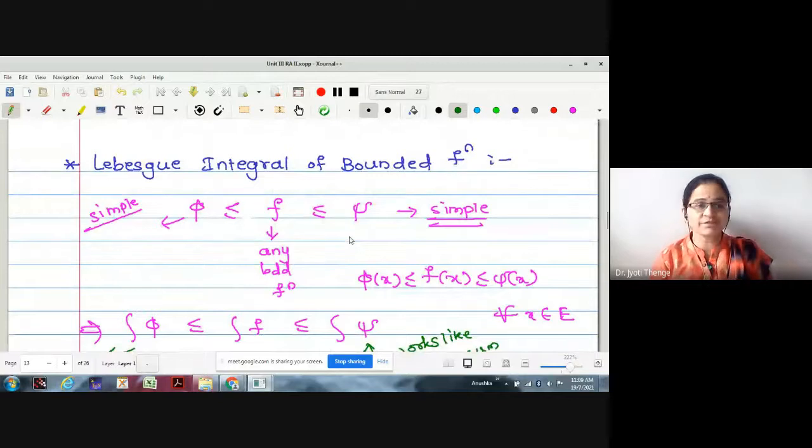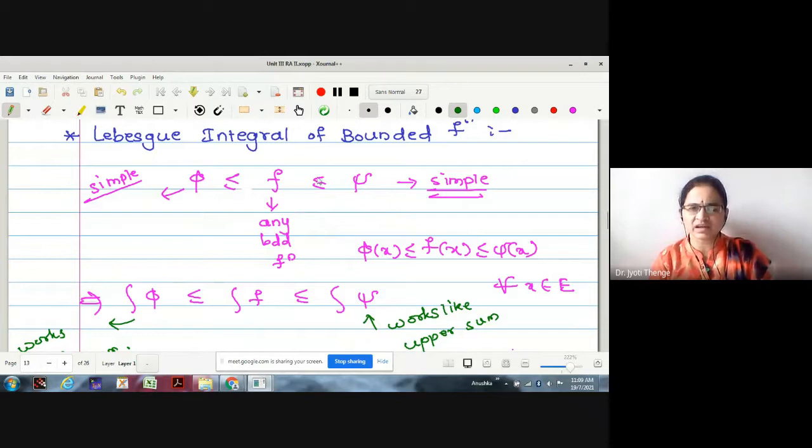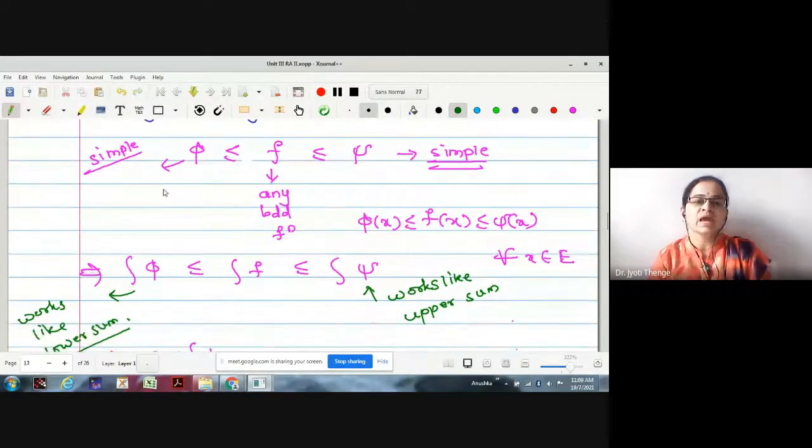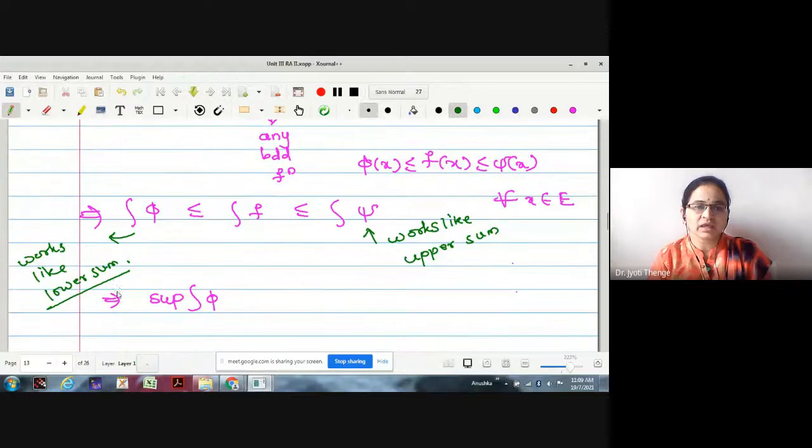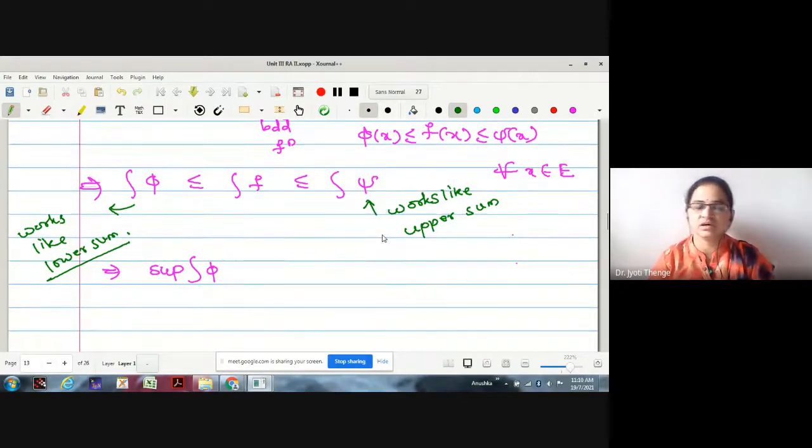Now we are proceeding further to find the Lebesgue integration of any bounded function. The idea behind this we have discussed in the last lecture itself. For any bounded function f, our aim is to find two simple functions φ and ψ, such that φ is less than or equal to f less than or equal to ψ, which actually means φ(x) less than or equal to f(x) less than or equal to ψ(x) for all x in E. If we take the integrations, assuming the Lebesgue integration exists, then whatever the left hand side is works like a lower sum, and the upper integration works like the upper sum, right?